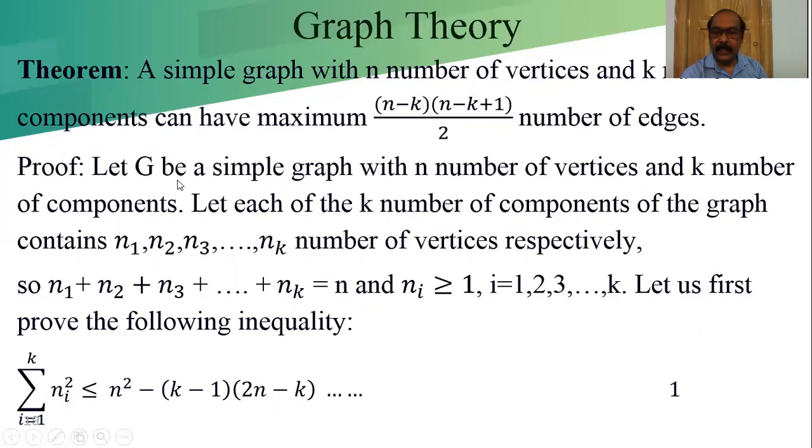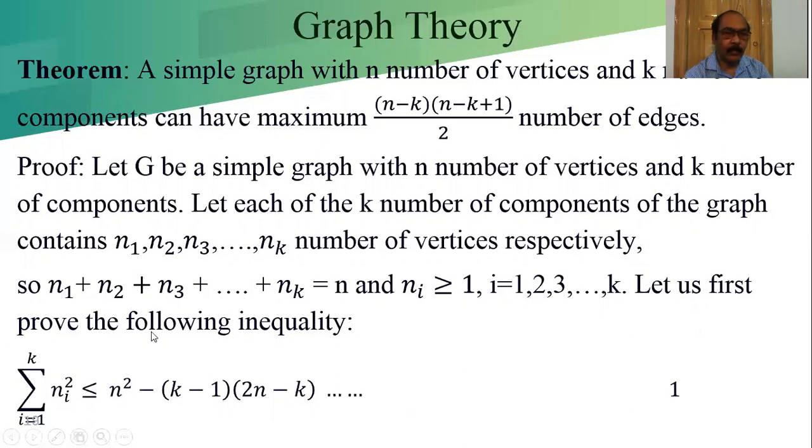Proof. Let G be a simple graph with n number of vertices and k number of components. Let each of the k components of the graph consist of n1, n2, n3 up to nk number of vertices respectively. So from that, what we will get? n1 plus n2 plus n3 plus up to nk is equal to n, with ni greater than or equal to 1. That means the number of vertices is at least 1, for i equal to 1, 2, 3, up to k.